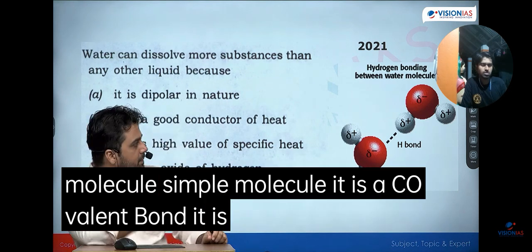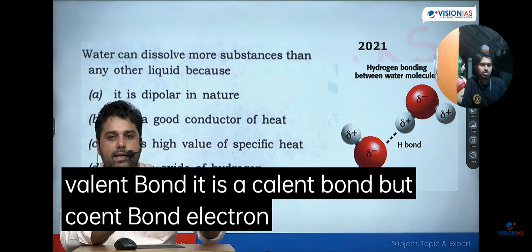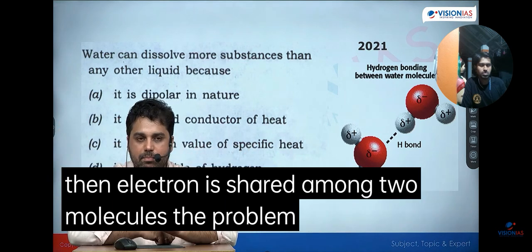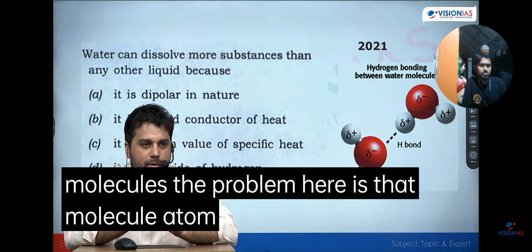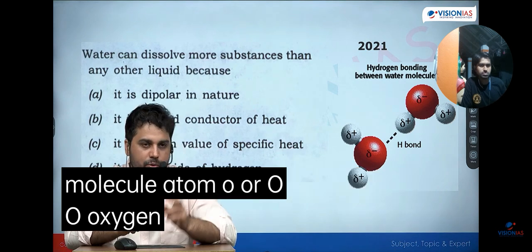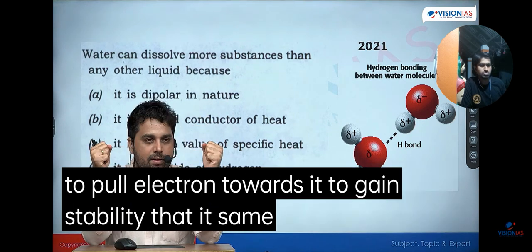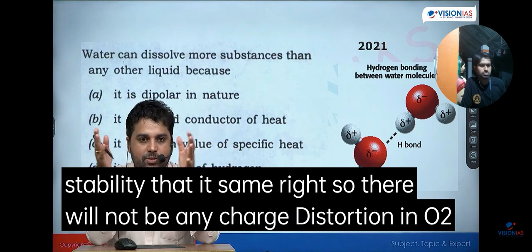It is a covalent bond. But in a covalent bond, what happens is that electrons are shared between two things. The problem here is that if these two atoms were O and O, O2, the electron affinity of both oxygen atoms, that it wants to pull electron towards it to gain stability, is the same, right? So there will not be any charge distortion in O2 or N2.